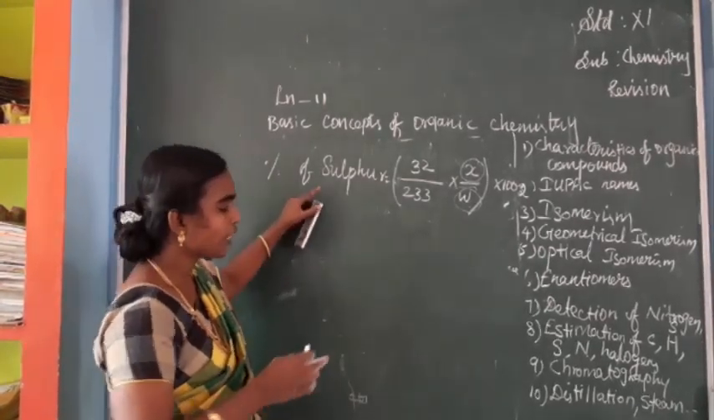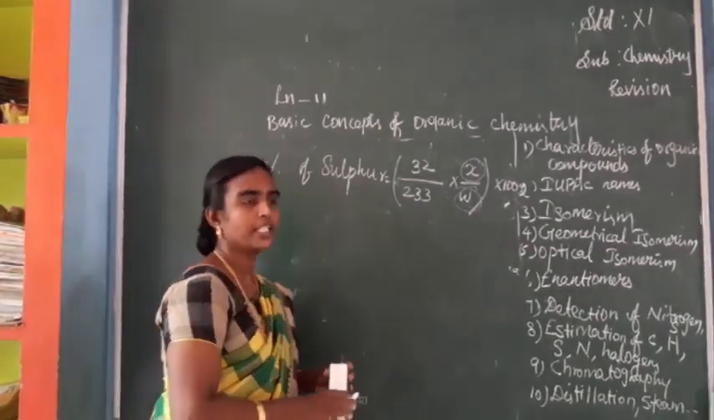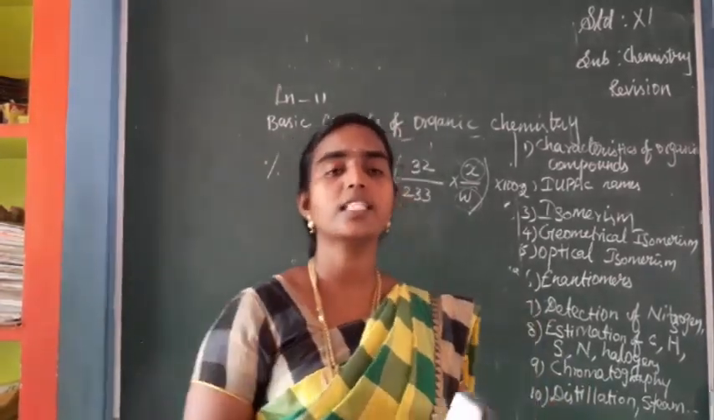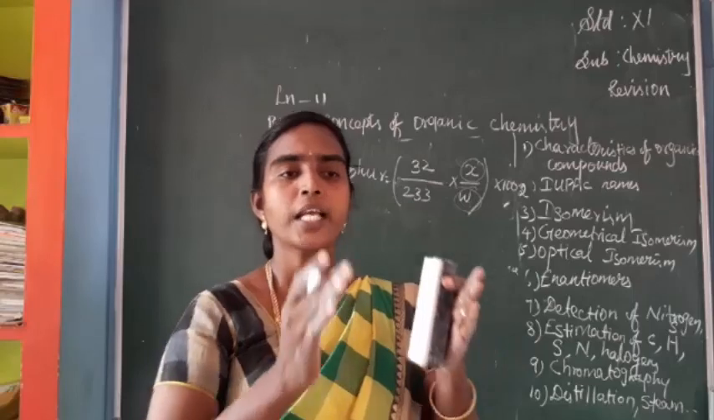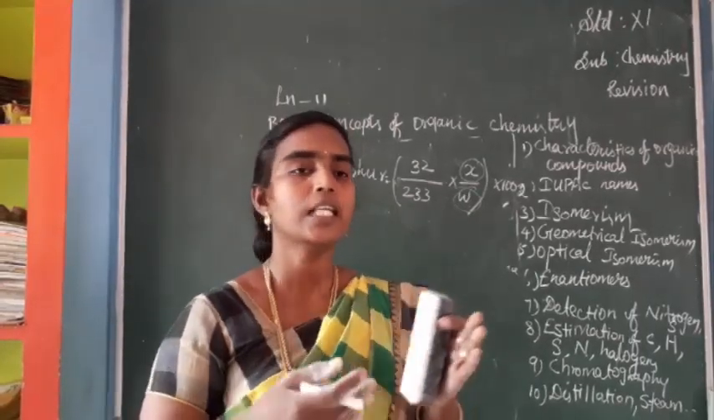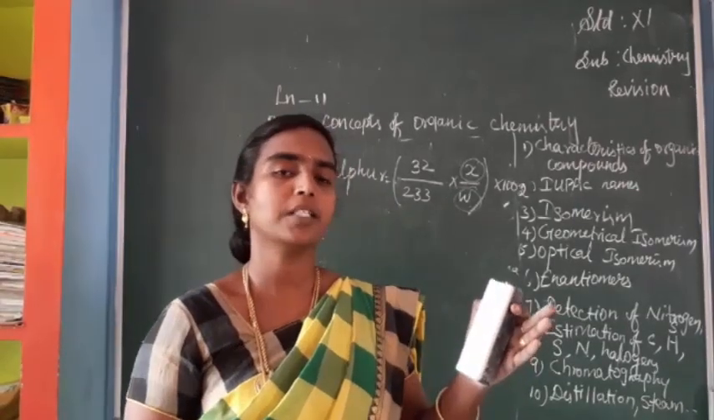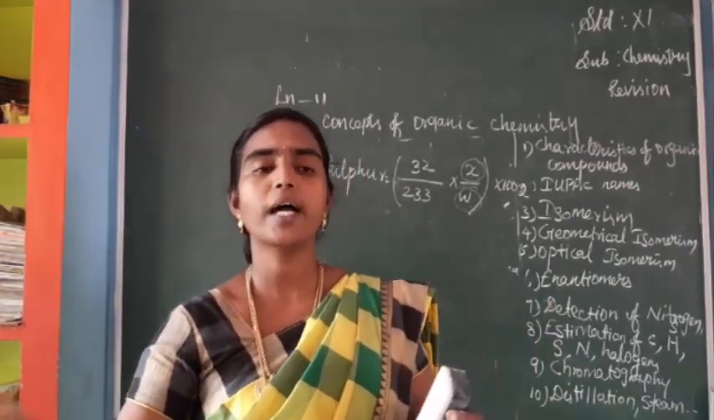Okay. Next we have seen purification. Organic compounds can be purified by different methods. If it is a solid organic compound, it can be purified by crystallization, fractional crystallization or the sublimation method. Sublimation is given in the book.